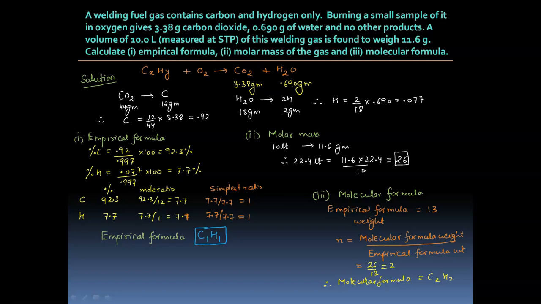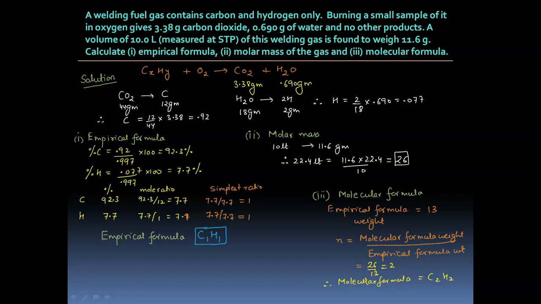Hello, in this question let us see a simple problem on stoichiometry, and it is about the combustion of a hydrocarbon. A welding gas fuel, it's a gas, for example oxyacetylene flame. Acetylene is a gas which burns and gives very high temperature, which is suitable for welding purposes. So a welding fuel gas contains carbon and hydrogen only.